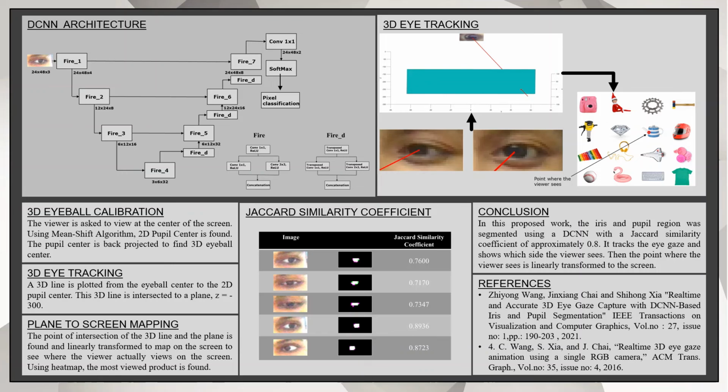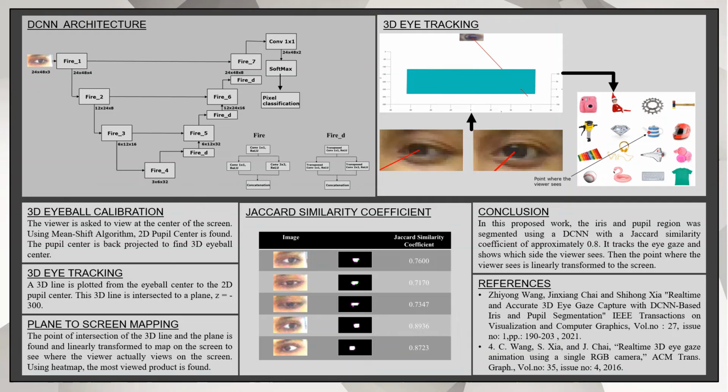Once the iris and pupil features are extracted, the pixels that are labeled as 1 are considered as points. A mean value is found for these points through the mean shift algorithm. This mean point is considered as the 2D pupil center. Firstly, the viewer is asked to look at a predefined center point on the screen. Considering the eyeball center and pupil center are collinear, the pupil center is back projected to fix the eyeball center. Then the origin is shifted to the eyeball center.